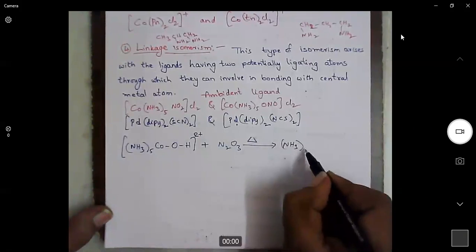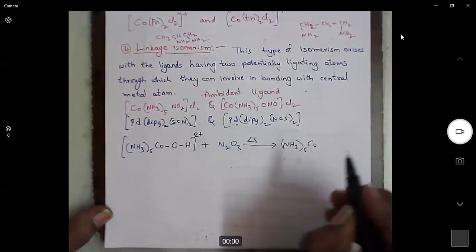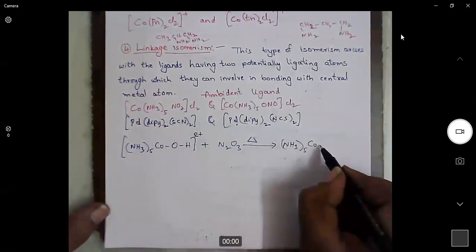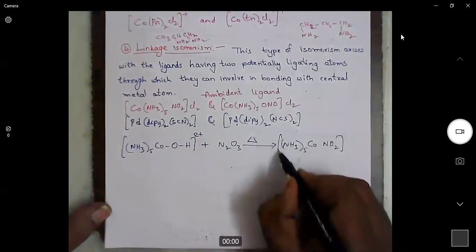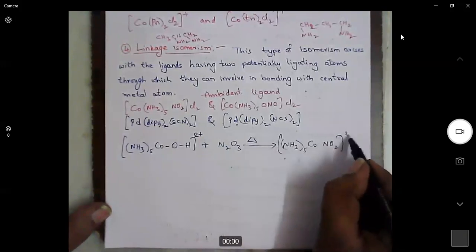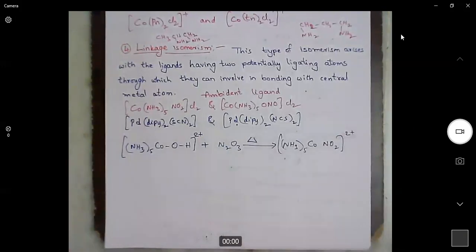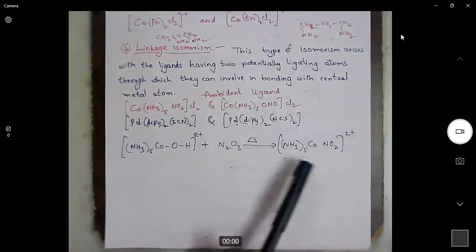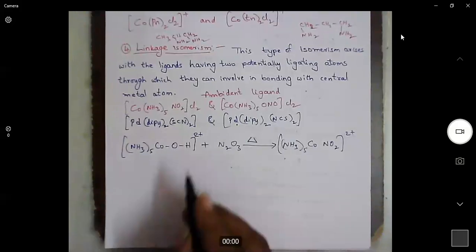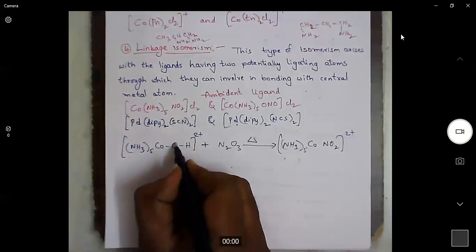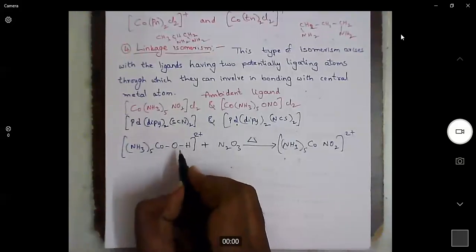What I want to discuss here is, if we prepare this complex from hydroxide, where will the oxygen from hydroxide be?